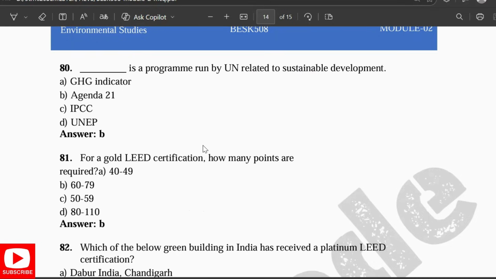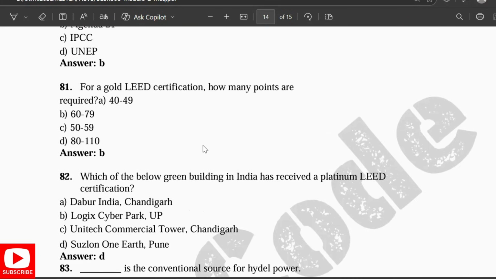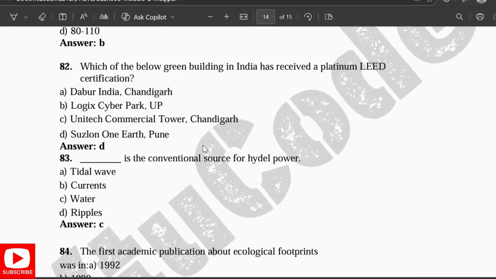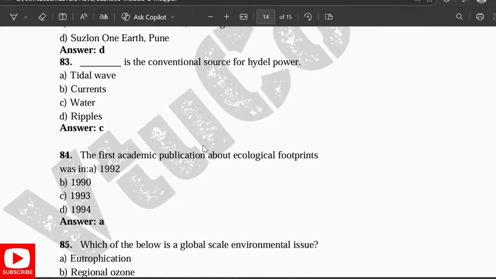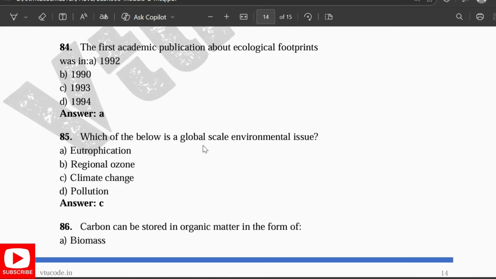Agenda 21 is a program run by the UN related to sustainable development. For a gold LEED certificate, how many points are required? It is 60 to 79. Which of the following is a green building in India that has received a platinum LEED certificate? It is Suzlon One Earth in Pune. Water is a conventional source for tidal power.